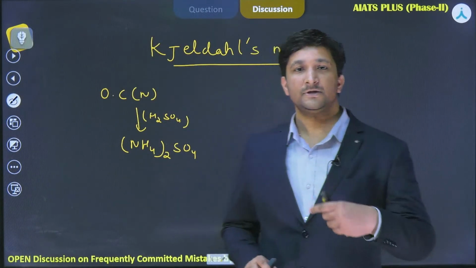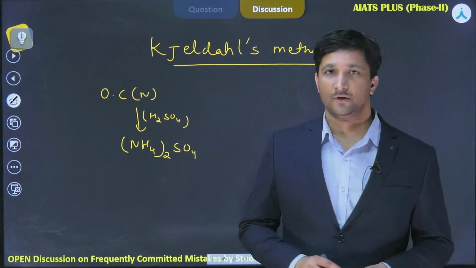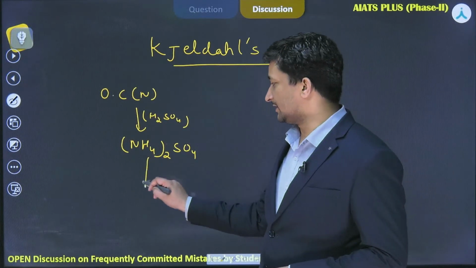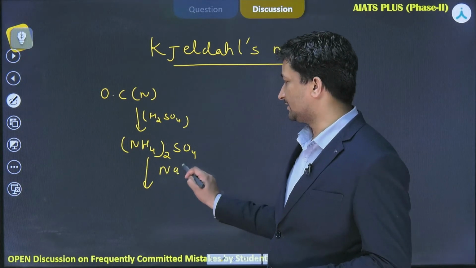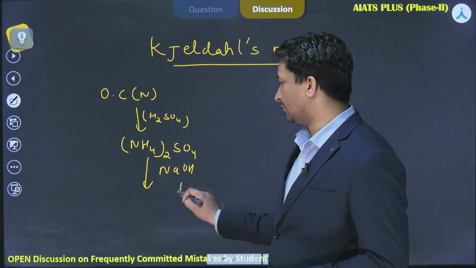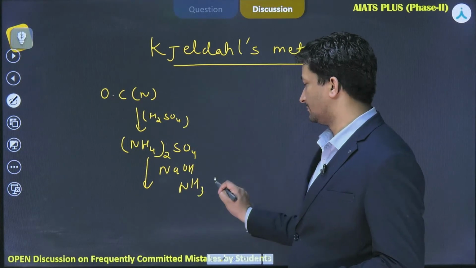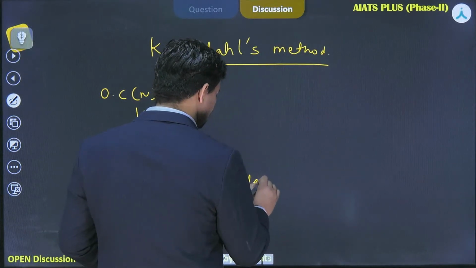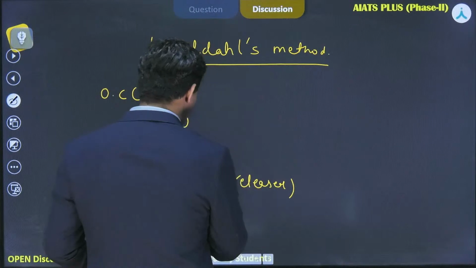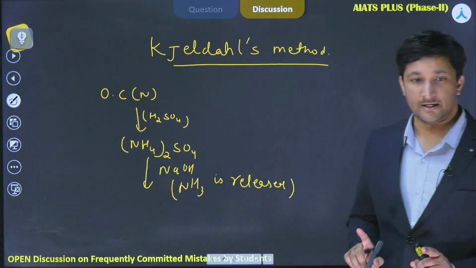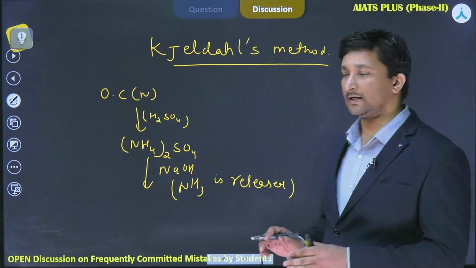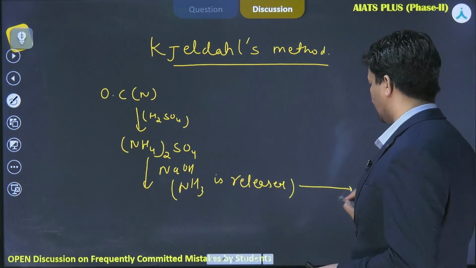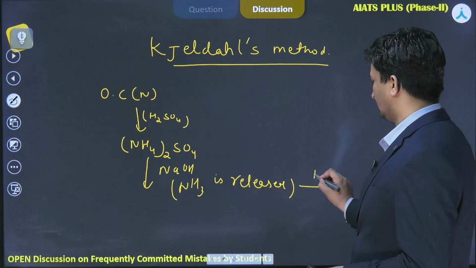Now this ammonium sulfate is treated with NaOH, and upon treatment with NaOH, ammonia is released. This released ammonia is then titrated against a known concentration of H2SO4.